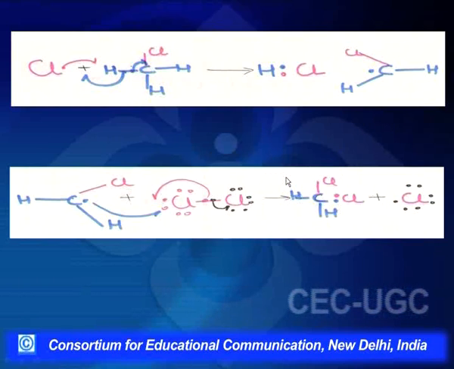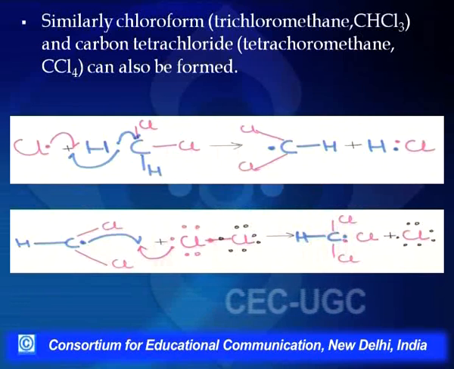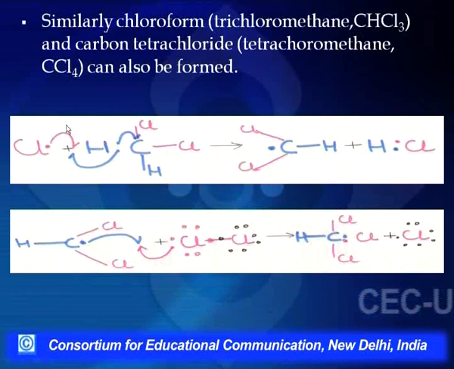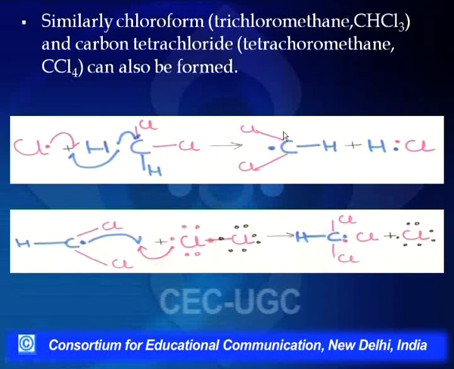Now when we have enough dichloromethane in the mixture, we have three probabilities. One is formation of chloromethane, second is formation of dichloromethane, and third, it goes and reacts with another chlorine free radical to give a dichloromethyl free radical.